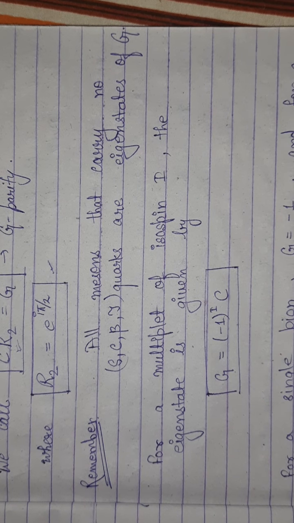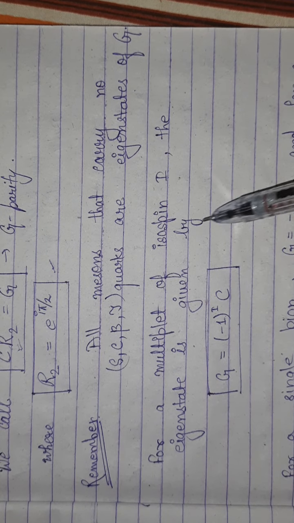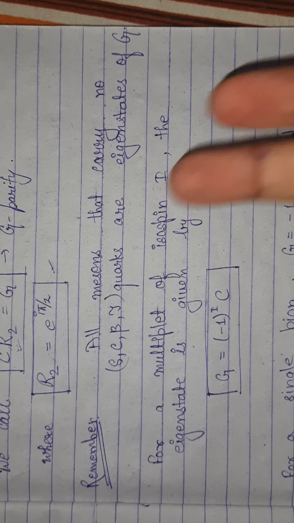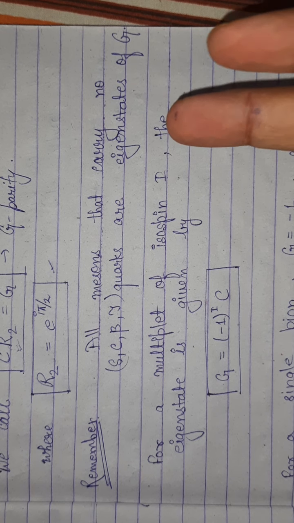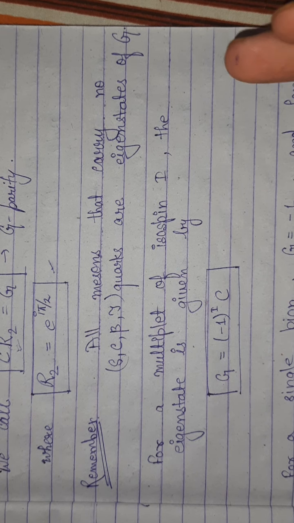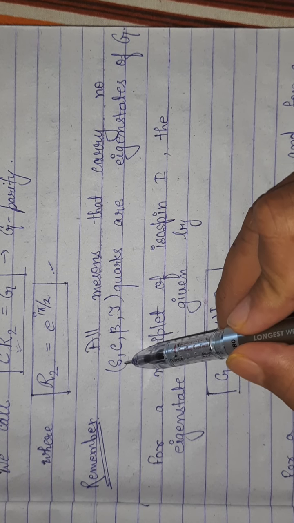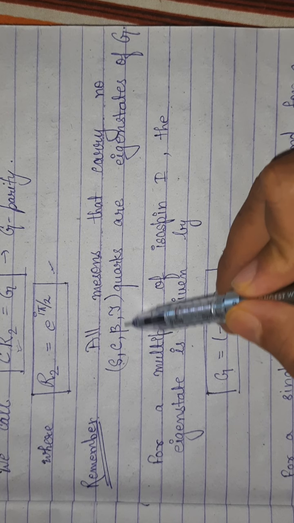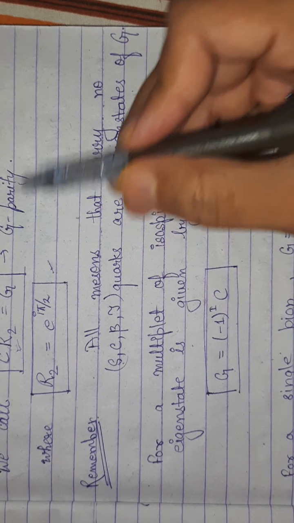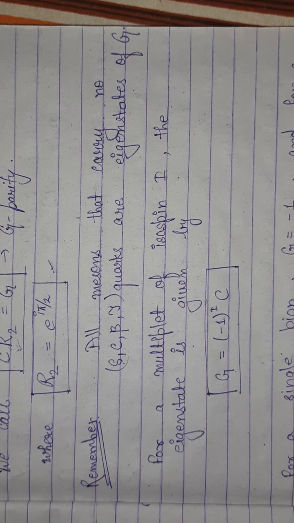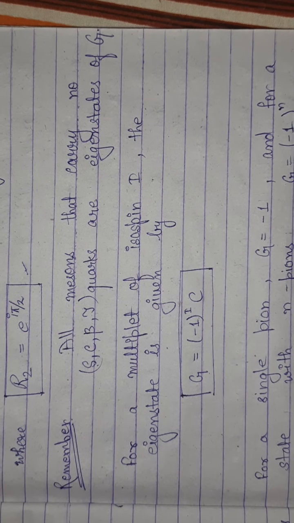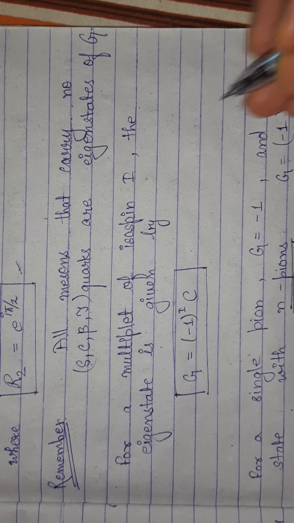Now this G parity is actually valid for only two quarks, that is, mesons containing only up and down quarks. For other mesons that carry strange, charm, bottom or top quarks, this eigenstate is not valid. Now in case of a multiplet, what is the multiplet?